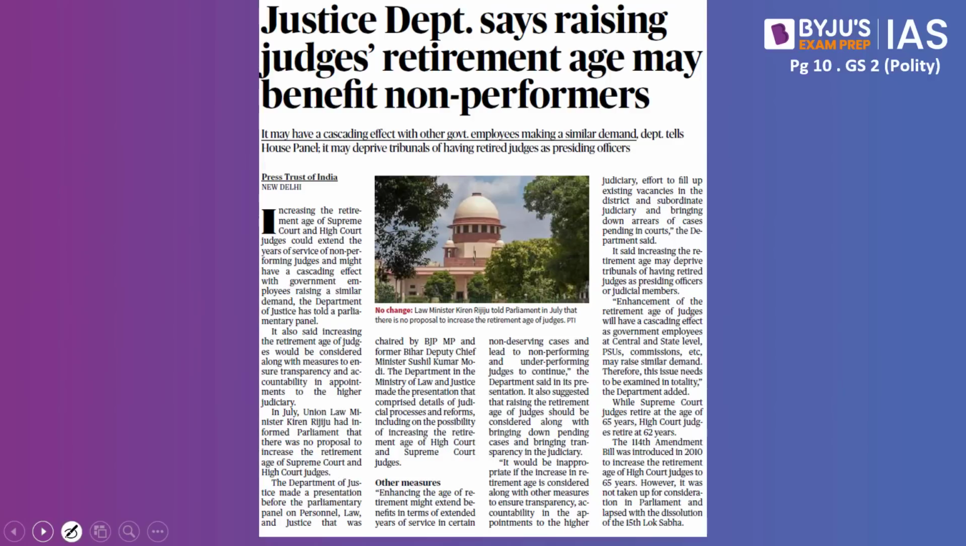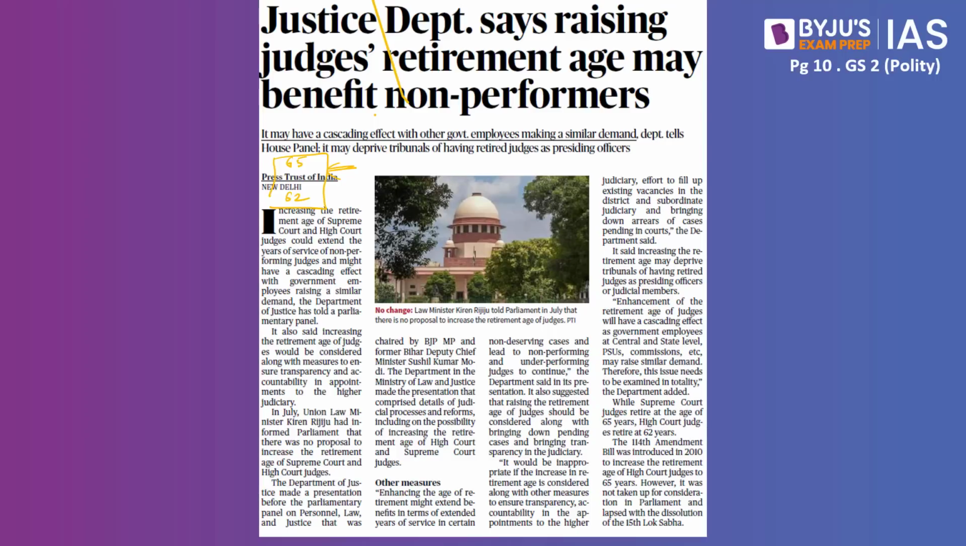This article says Justice Department says raising judges retirement age may benefit non-performers. So this article in brief goes on to say as of now when it comes to Supreme Court judges, the retirement age is 65 years. For the High Court it is about 62 years. If the retirement age is increased, there are few non-performing judges whose numbers go on to increase, and ultimately we would not be able to take them off the system.